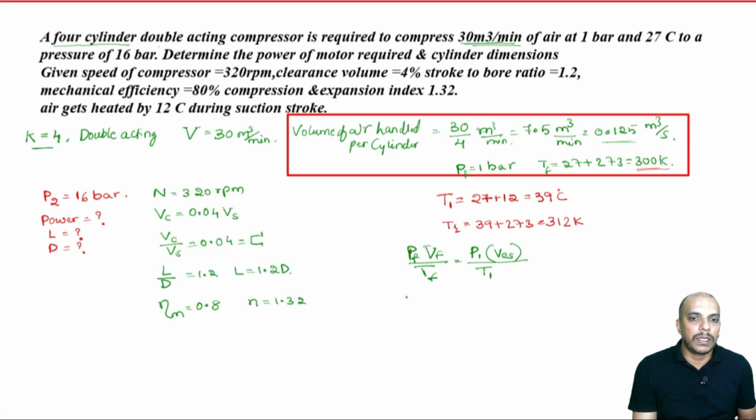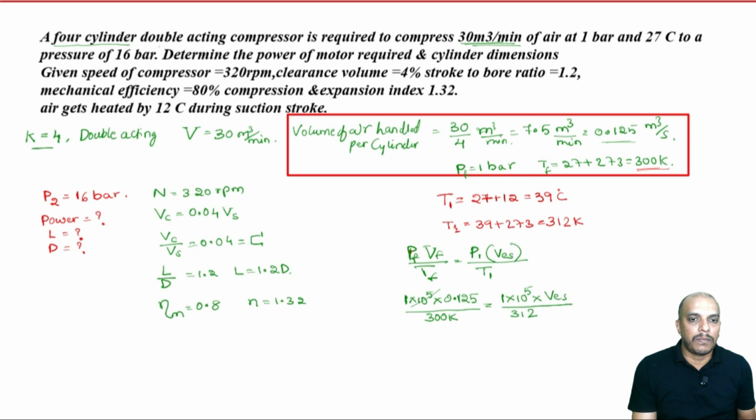This has been given to us. So, 1 bar, that is 1 into 10 power 5, and the volume of air handled is 0.125 meter cube per second, and the temperature is 300 Kelvin. This must be equal to P1, which again is not given any change in pressure, times VES, divided by T1, which is 312 Kelvin.